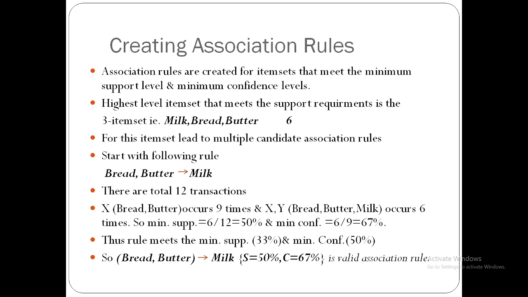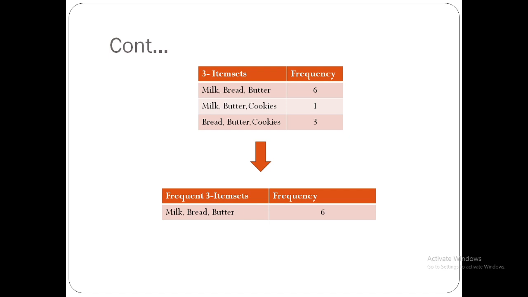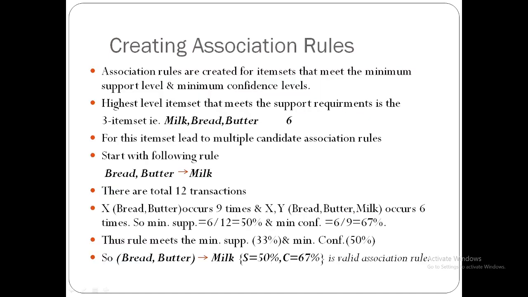Higher level item sets that meet the support requirement is the 3 item set. That item set 3 is going to meet the support requirement. Milk, bread, butter, that is 6, which we have found here last. This is going to become the last item set. For this item set, there are multiple candidate association rules.